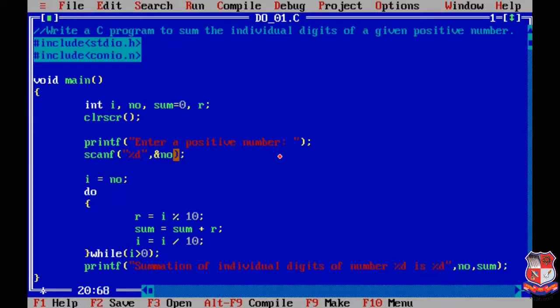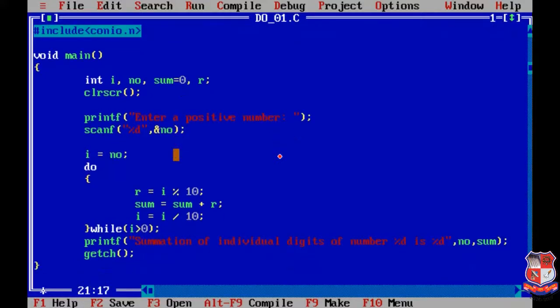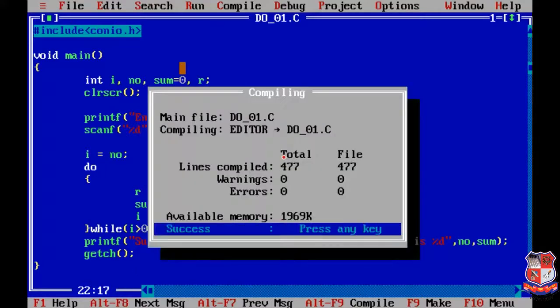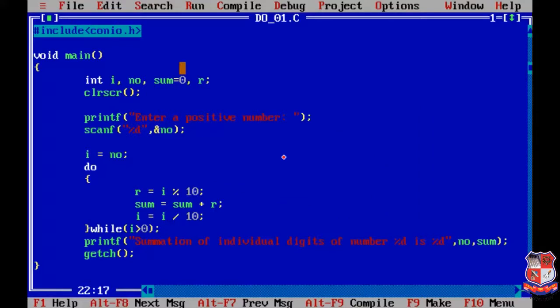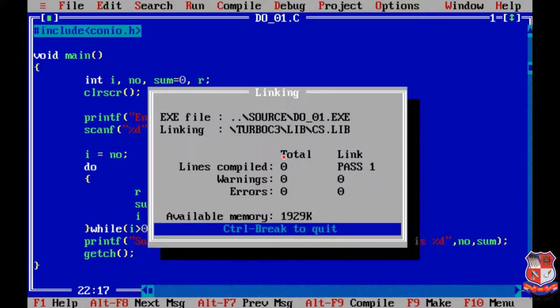Okay, after this we'll write getch. Okay, now our program is ready. Now we are going to check whether there is some error or not. Before that, we'll save our program by pressing F2. Then we have to compile our program, and for that press Alt F9. Okay, we can check over here there is no error. Now we are going to execute our program. To run our program, we have to press Control F9.